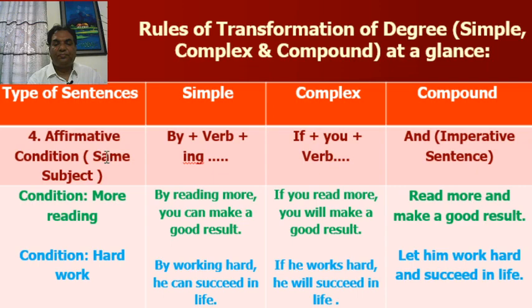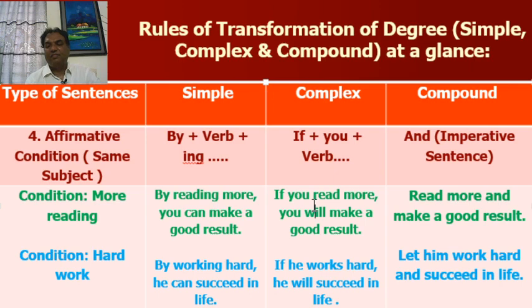Now, rule number 4: affirmative condition, same subject. In simple, by plus verb plus ing; complex, if plus subject plus verb; compound, an imperative sentence. Imperative sentences will be joined by and. Okay, look at the example.